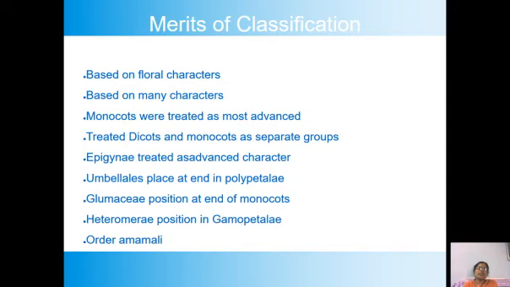I already told you that Bentham-Hooker's classification is based on A.P. de Candolle's classification. A.P. de Candolle united dicots and monocots; he did not separate them. He combined both plants. But independently, Bentham and Hooker treated dicots and monocots as separate groups, because a lot of variation exists between dicots and monocots. So they have to be separated.